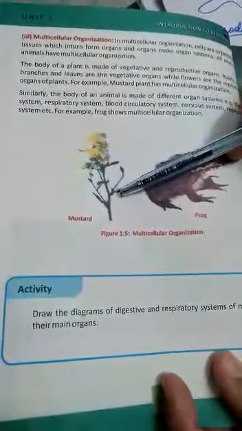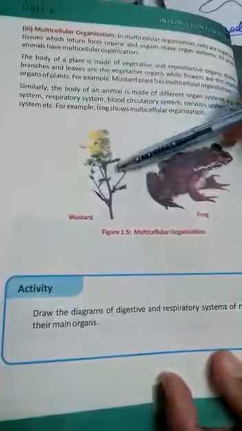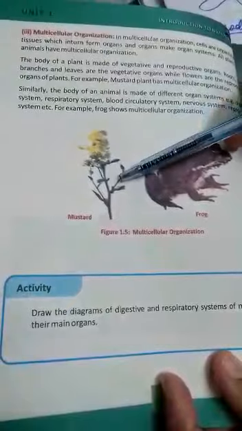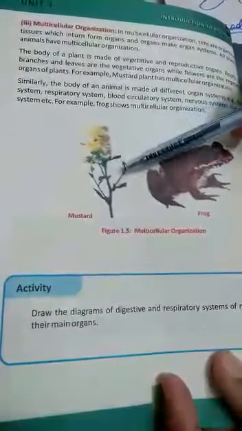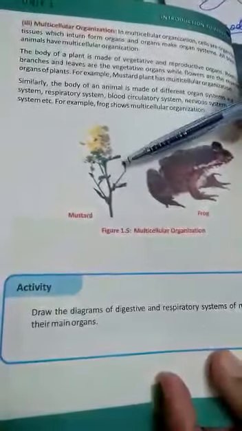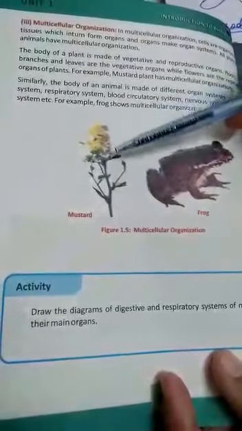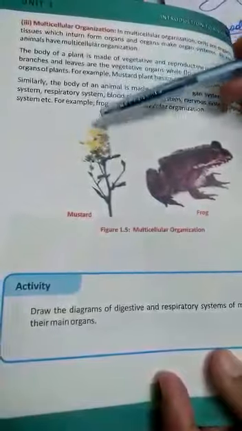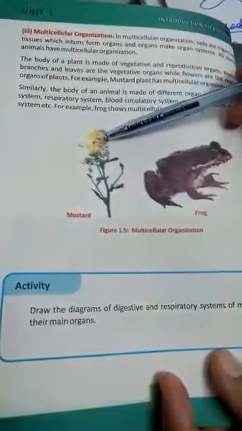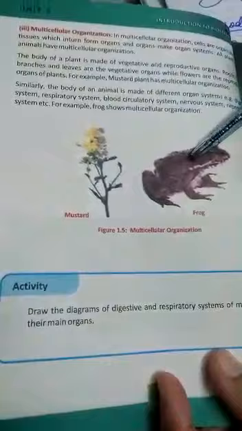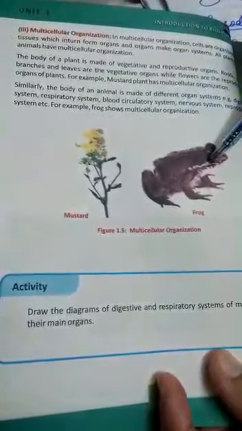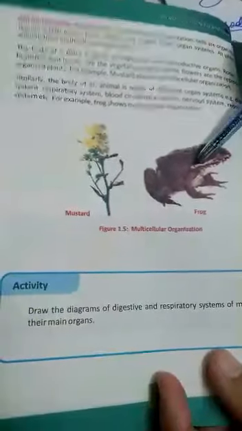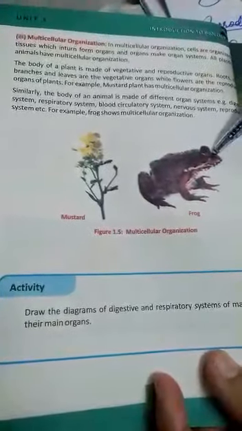So in case of brassica plant or other complex multicellular plants, there are a vegetative system and a reproductive system. The vegetative system consists of the organs leaf, stem, branches and roots, and the reproductive system contains the organs which are the flowers. In case of animals, also different organ systems are present like reproductive system, digestive system, respiratory system. They make the body of the organism.